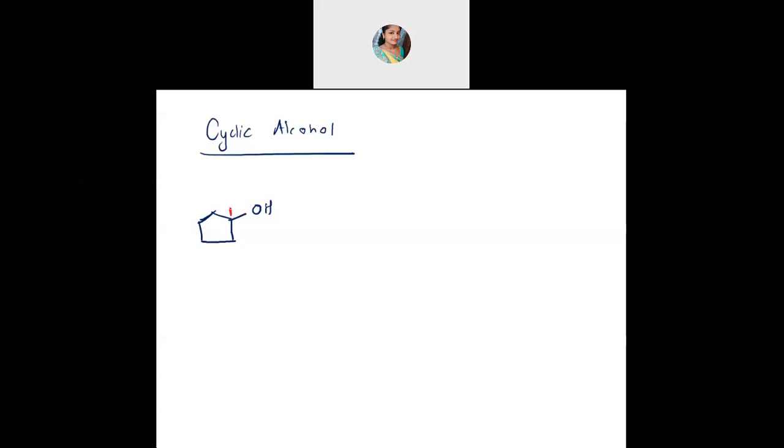OH is attached to this carbon, so give the number 1 for this. 1, 2, 3, 4 and then 5. 5 carbon and it's in the closed ring form, so then it is cyclo. A prefix should be added, cyclo, if they are closed ring. How many are there? 5, so pentane. E should be replaced by 1-ol. OH group is in the first position. So pentane 1-ol. Cyclopentanol.